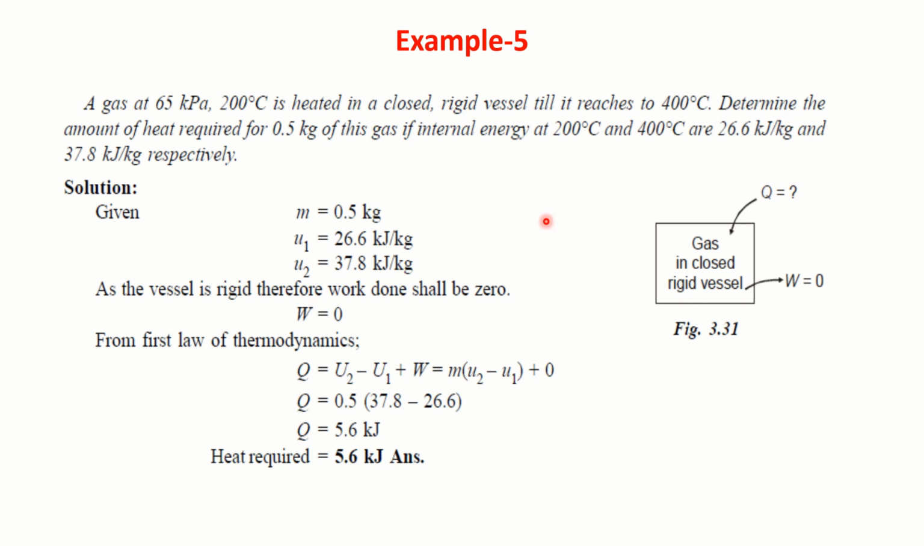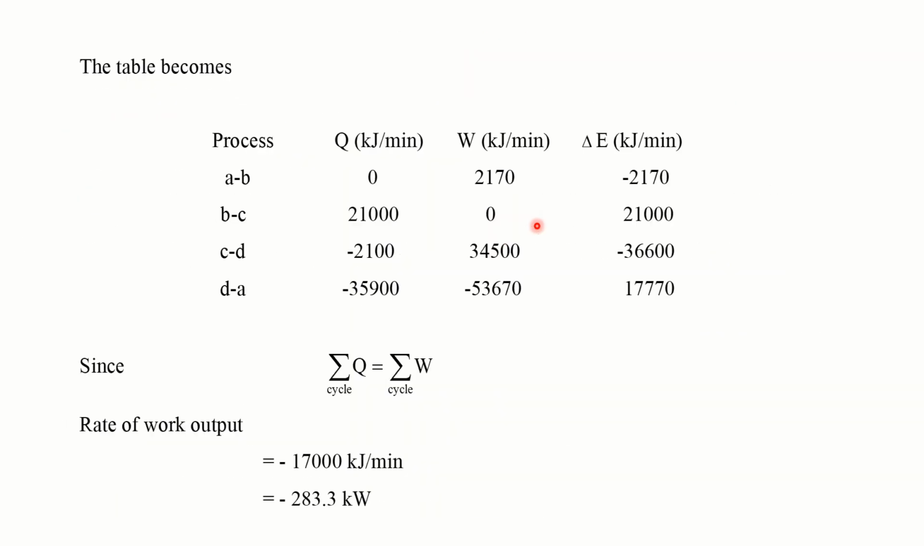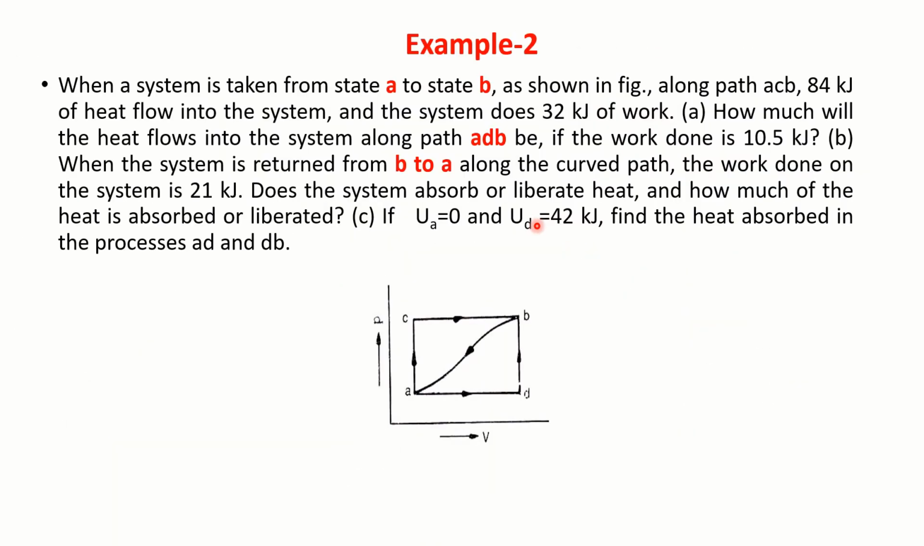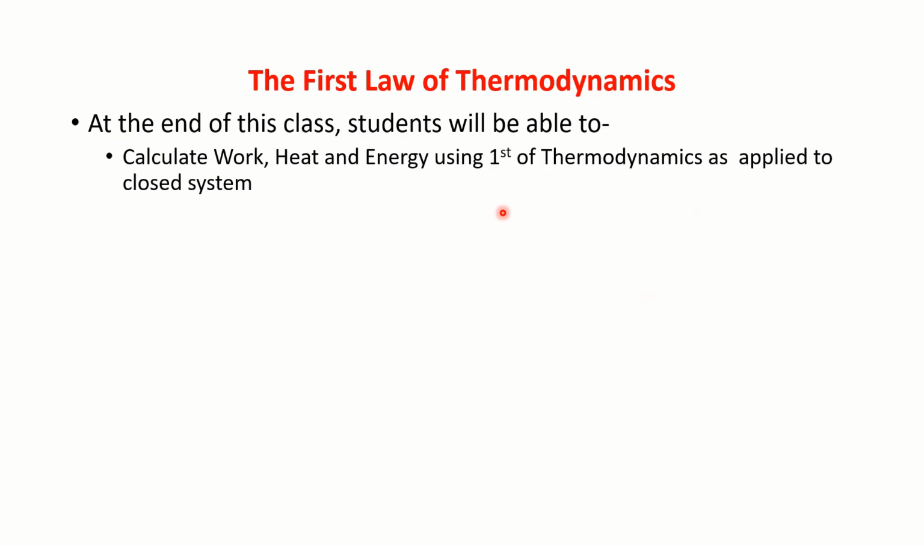So these clarify some of the concepts which I explained: for a closed system executing a cycle, how to calculate the heat interaction and work interaction, and for a closed system executing a process, how to calculate heat interaction and work interaction. That's exactly what I wanted to illustrate through these examples. Hope you must have understood this concept.